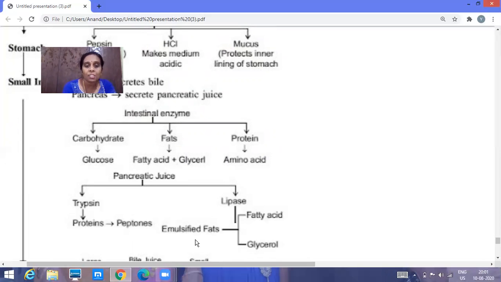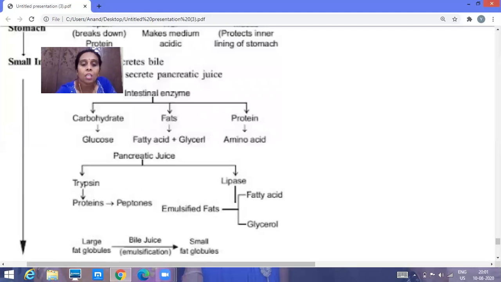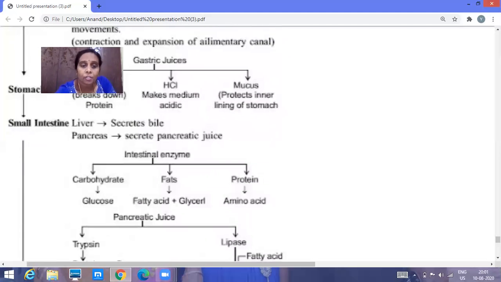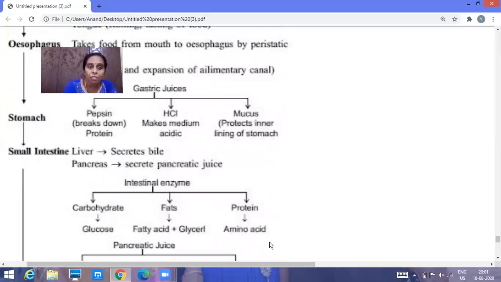The bile has emulsified the fat, breaking it into a simpler form. That emulsified fat again gets converted into fatty acid and glycerol. So this is the function of the pancreatic juice. Now the work of the liver is over, and the pancreas is also over.